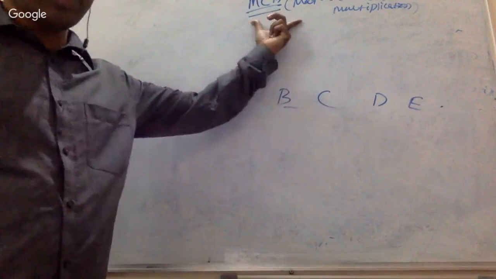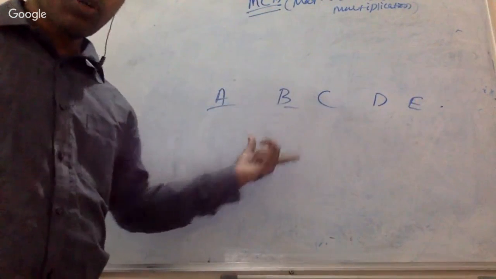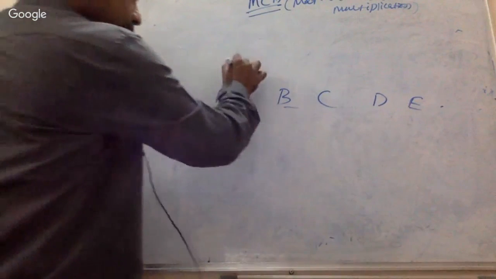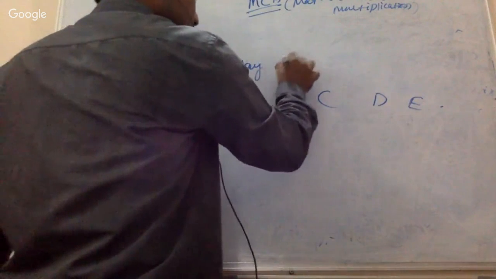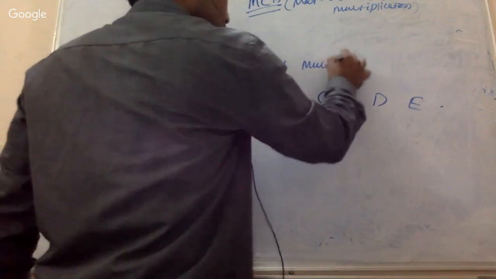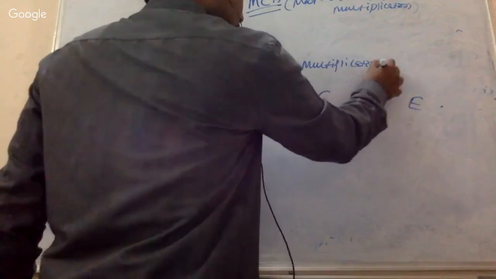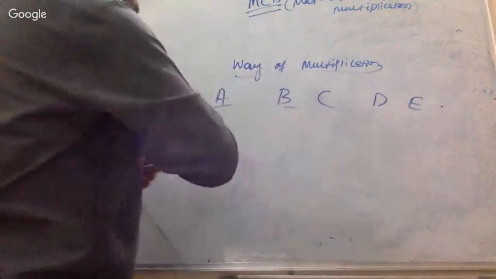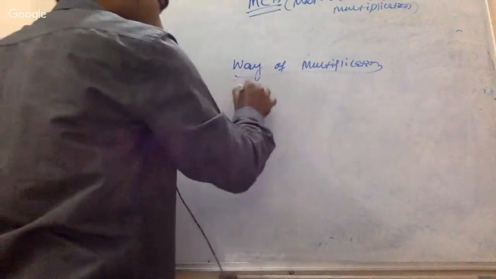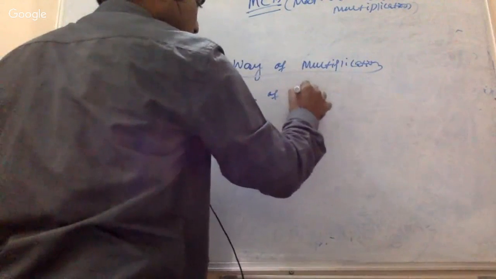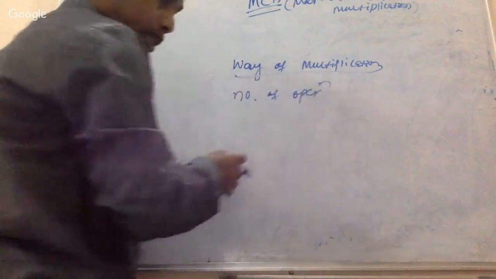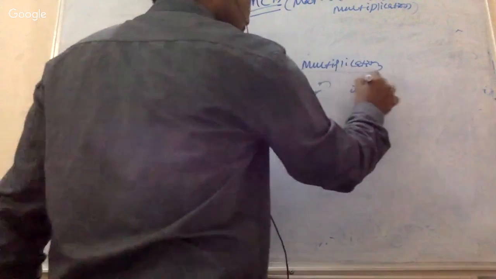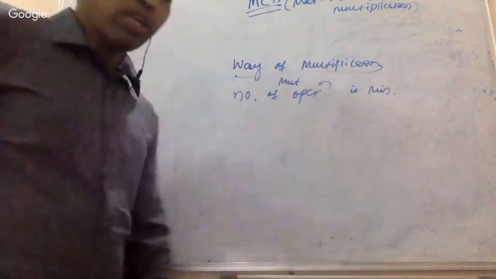Actually, in matrix chain multiplication, we are not even multiplying. We are just finding a way of multiplication in which the number of multiplication operations is minimum.